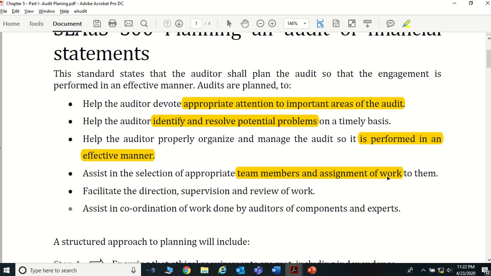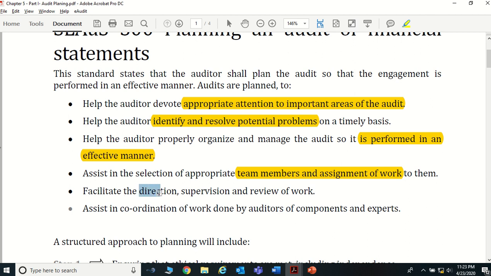Say for example, if you're going to start a bank audit, which will be a very critical area, when you're planning the audit, you identify that in the bank audit you have different sections or different areas of the financial statements to be audited. Based on that, you can decide to whom you are going to allocate this area and to whom you are going to allocate the other areas. To do that, you should have a proper audit plan.